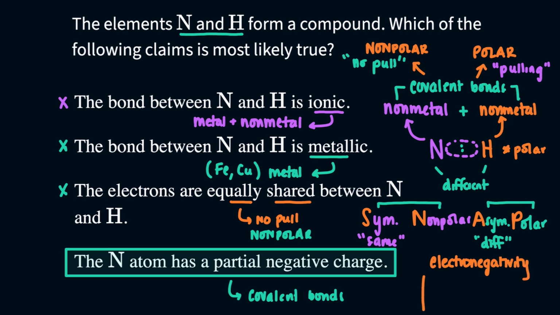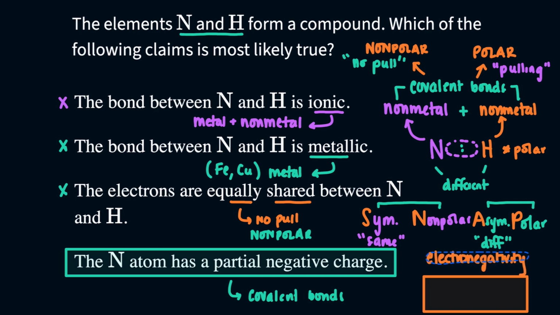If I quickly just draw the general trend of electronegativity, just know that as we go across a period, we will increase in electronegativity, and as we go up, we also increase. So the highest electronegative elements would be in this corner, and the lowest electronegative elements would be in the bottom left corner. If I just know where nitrogen and hydrogen are, we can see who has the partial negative and who has the partial positive. Hydrogen's all the way over here, and nitrogen is somewhere over here.